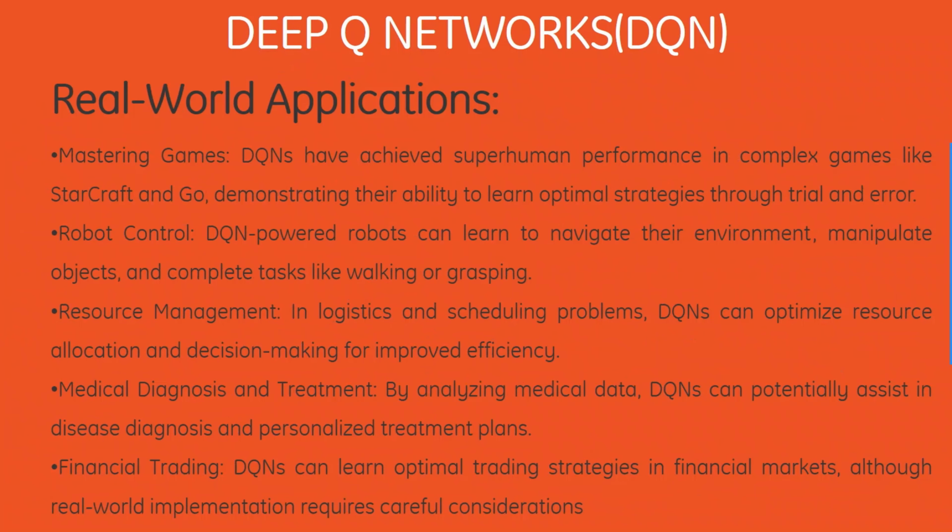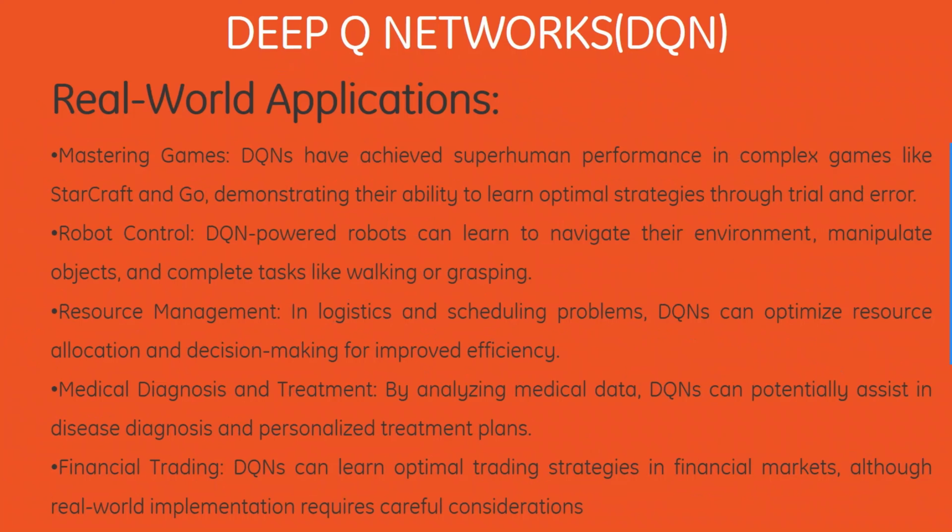What are some real world applications? Firstly, we have mastering games. DQNs have achieved superhuman performance in complex games like StarCraft and Go, demonstrating their ability to learn optimal strategies through trial and error. Then we have robot control, where DQN powered robots can learn to navigate their environment, manipulate objects and complete tasks like walking and grasping.